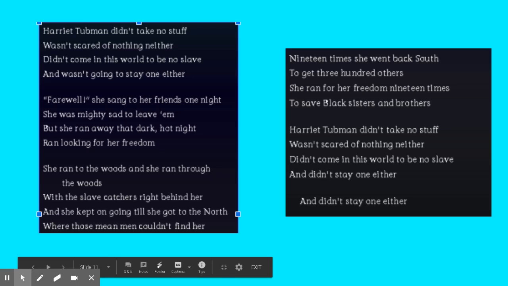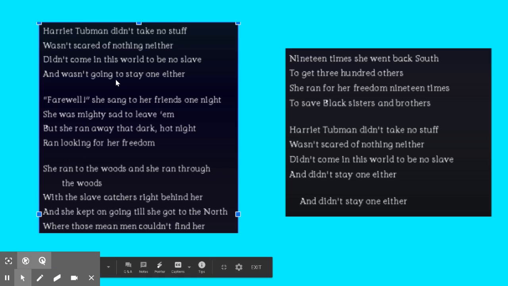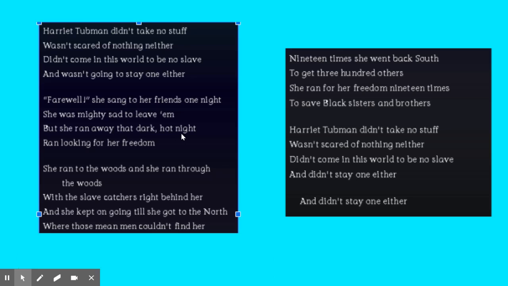Next, we're going to focus on the images. And this doesn't mean the pictures that come along with the poem, but the images that the words create in your mind. So when I look at the hot, dark night that she is running away from, I can picture that in my head. She's describing the temperature, what it looks like, the fact that she's running away from slave catchers, and that they're right behind her while she's running to the woods, then running through the woods, and they're following her all along.